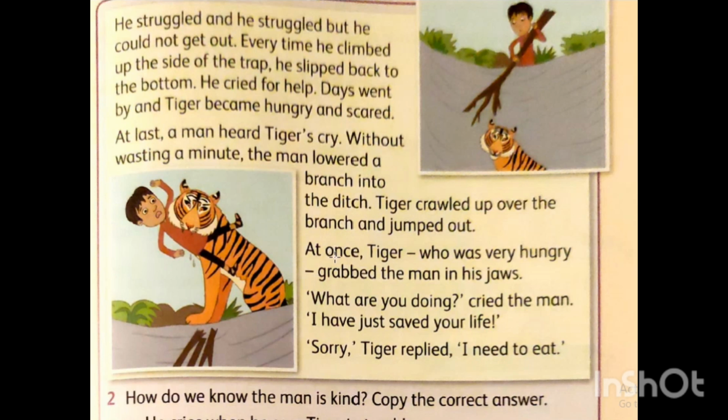At once, the tiger, who was very hungry, grabbed the man in his jaws. What did he do? Now look here. Look at him. He grabbed means he pulled the man in his jaws. Do you know the meaning of a jaw? Part of his mouth. He has two jaws, upper and lower, in his mouth. What are you doing? Crying the man.